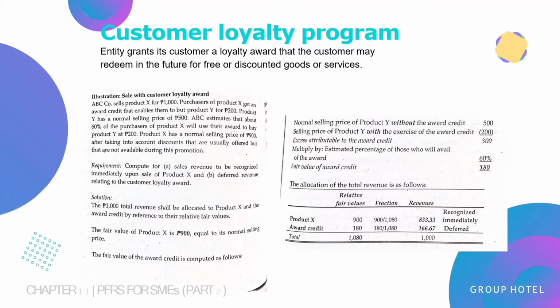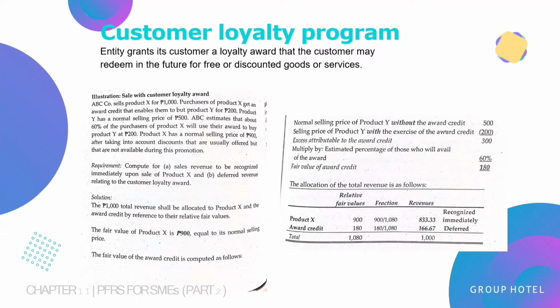Illustration: sale with customer loyalty award. ABC Co sells product X for 1,000 pesos. Purchasers of product X get an award credit that enables them to buy product Y for 200 pesos. Product Y has a normal selling price of 500 pesos. ABC estimates that about 60% of the purchasers of product X will use their award to buy product Y at 200 pesos. Product X has a normal selling price of 900 pesos after taking into account discounts that are usually offered but that are not available during this promotion.